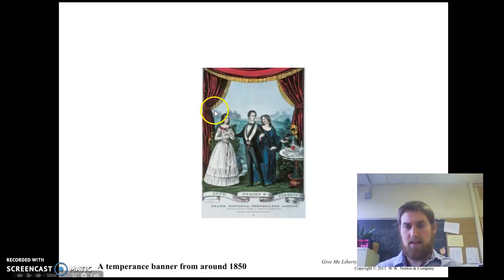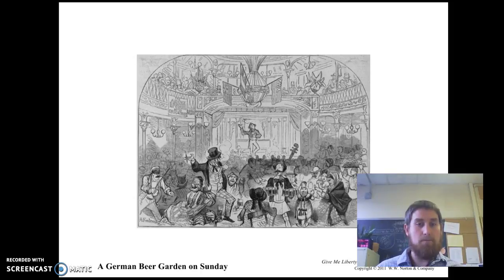We see here the pure bride, and the groom being tempted by alcohol. You see the liquor here on the table. This became very popular, right? You have whole communities in America which even to this day are still alcohol-free communities. It doesn't mean you can't drink alcohol in them, but it is frowned upon, and they do not sell alcohol in their communities. This was a major issue, especially for Germans and Italians, and largely the Catholic community, right?